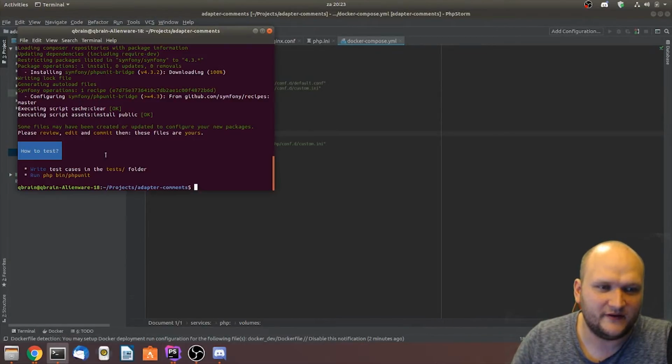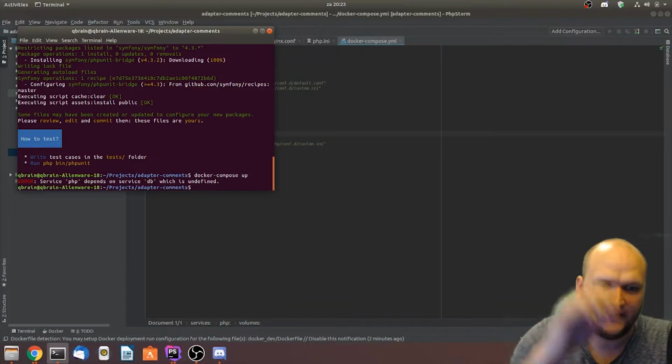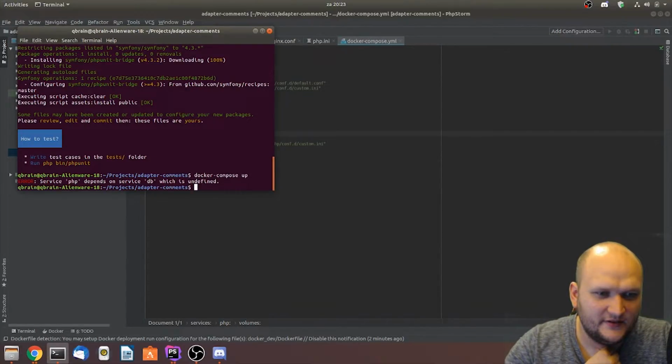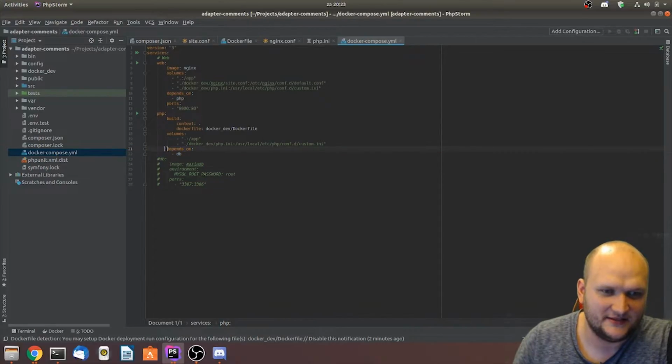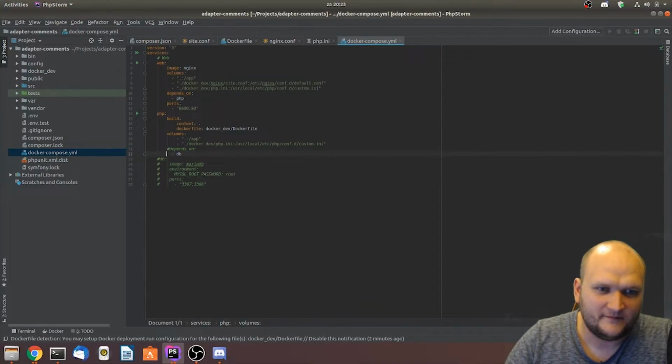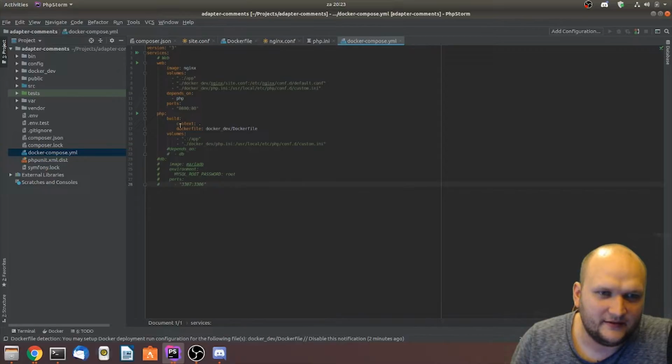And now the funny part is we just do docker compose up over here, and of course it gets an error. First error of the day, obviously. There we go. So where did you saw Redis?